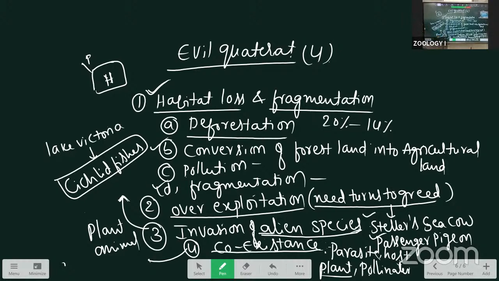Here, see this one. In the evil quartet, the evils are there. They are habitat loss and fragmentation. Second is overexploitation. Third, the invasion of alien species, and coexistence. These headings are important. Under habitat loss and fragmentation, mainly four are there: deforestation, conversion of forest land into agricultural land, pollution, and fragmentation. Here, this one is about the evil quartet. Next.